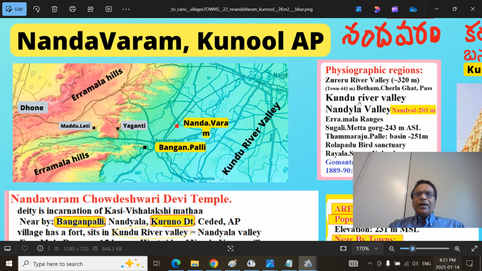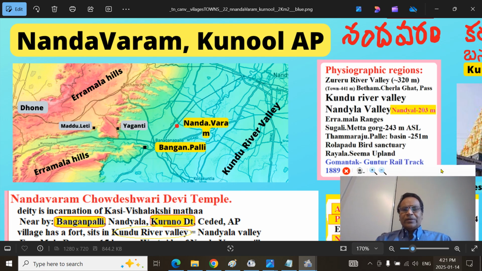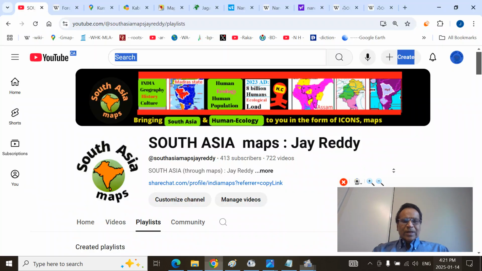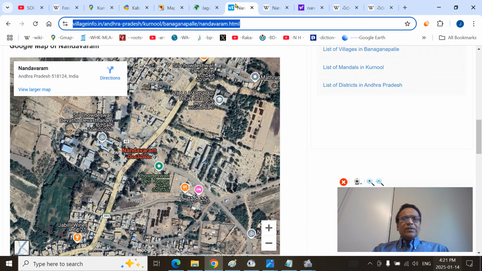The Jureru river valley is, if you remember, like Nandyal, around 222 meters, also easy to remember, above mean sea level. Banganpalli is almost the same level. Jureru will be 100 meters more because the valley is upstream. And we'll see the Sugali Metta, all these areas. There's a bird sanctuary, and we'll see the village. And I got this village information.